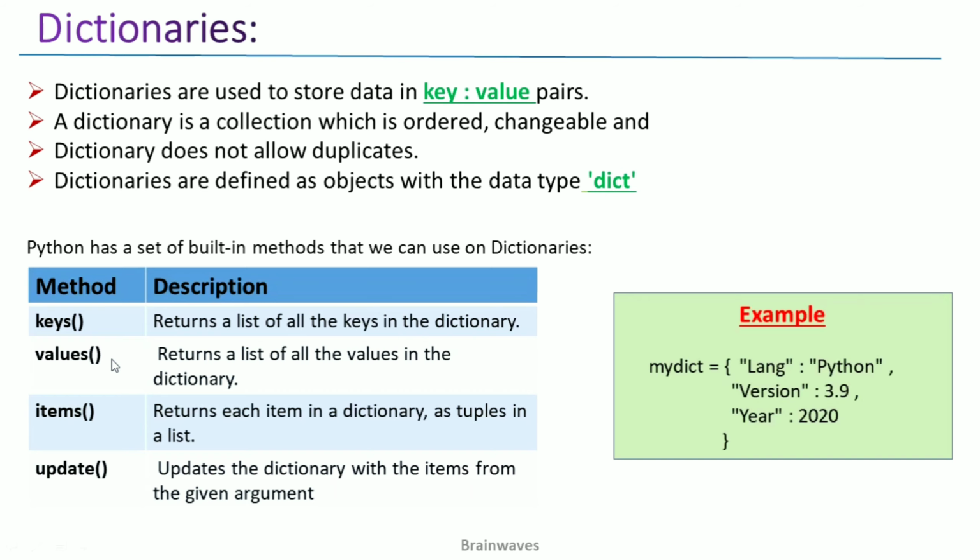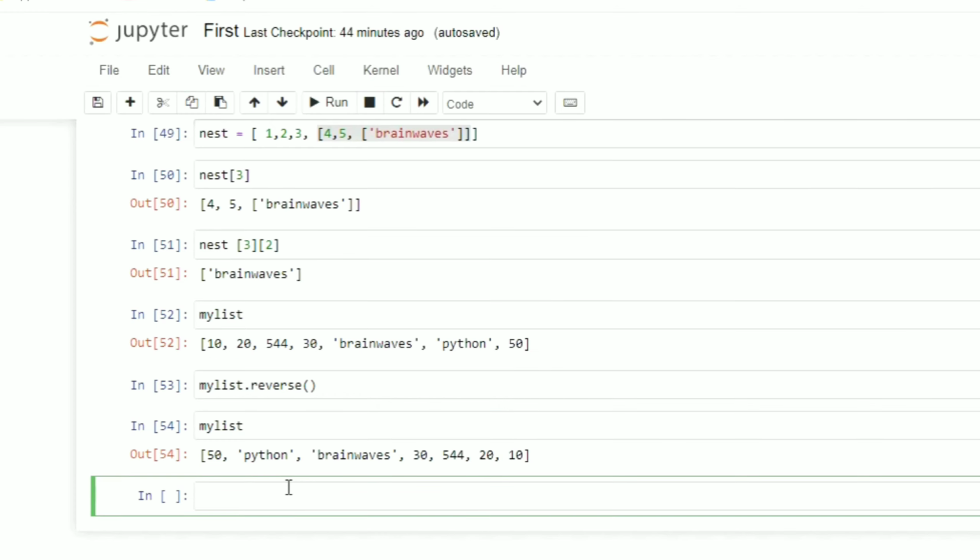Now let me go back to the Jupyter Notebook. So here let me define the dictionary. I am naming it as courses, this is the name I am giving to the dictionary, and here we use the curly braces to define a dictionary. Suppose I am writing here 1, I am naming it as CSE.